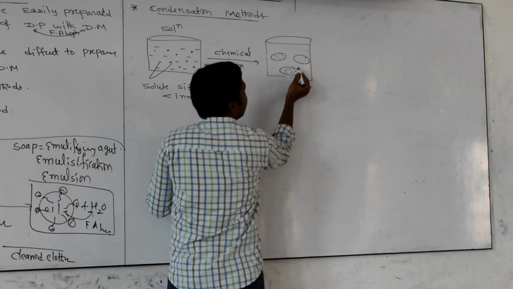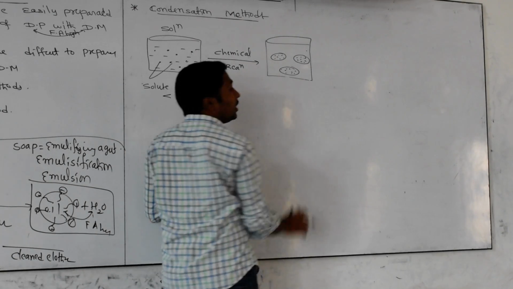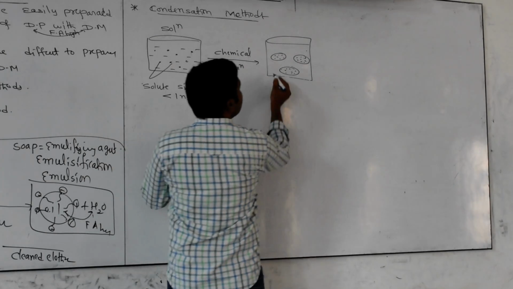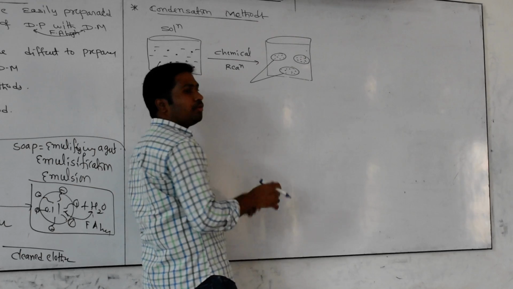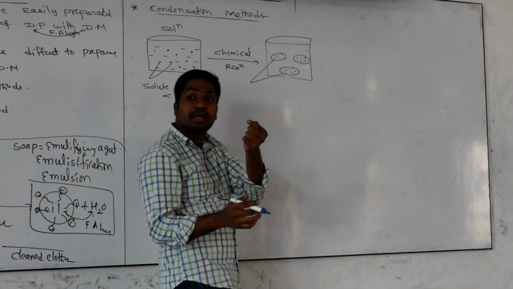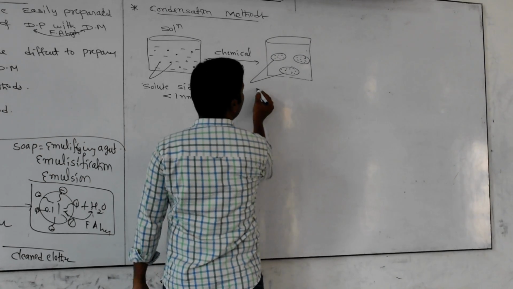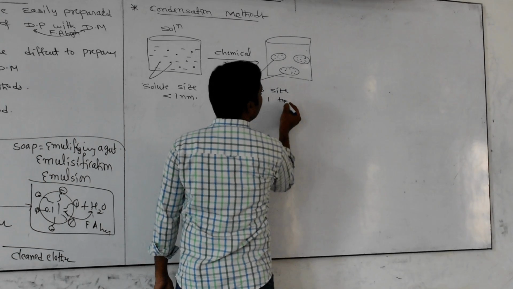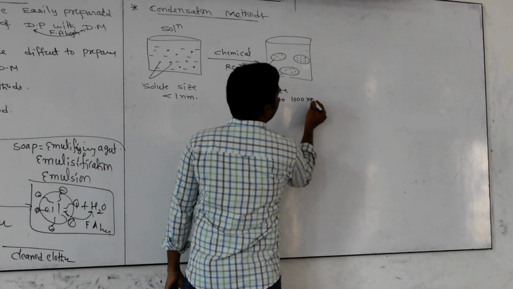I think you got some idea. These are also multi-molecular sols, because these colloidal particles are formed by the combination of many small atoms or molecules, with size between 1 and 1000 nanometers.